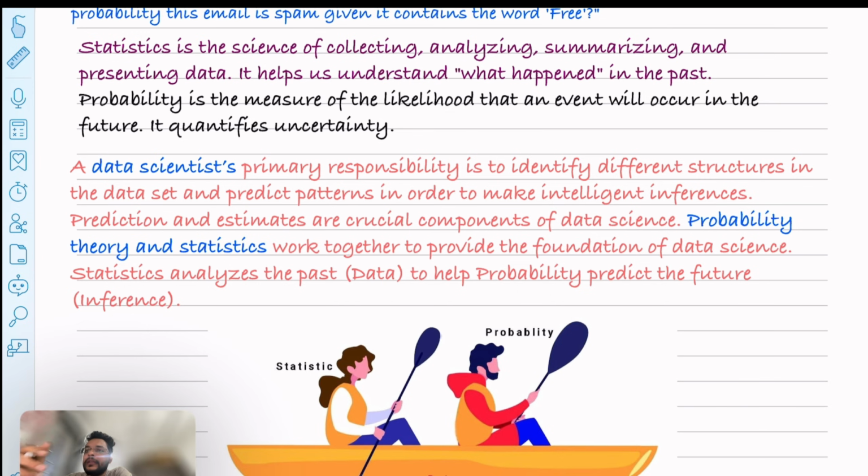And as I said in the definition, statistics helps us to understand what happened in the past, and probability uses this past data to know what will occur in the future. So in a way, statistics analyzes this past data to help probability predict the future inference. So both probability theory and statistics work together to provide the foundation of data science.